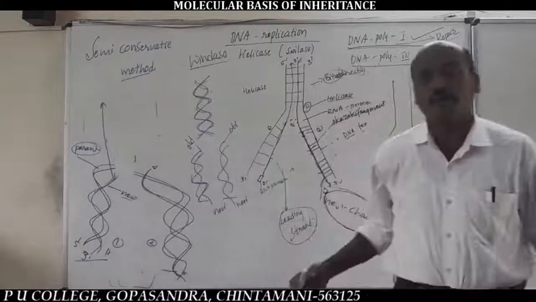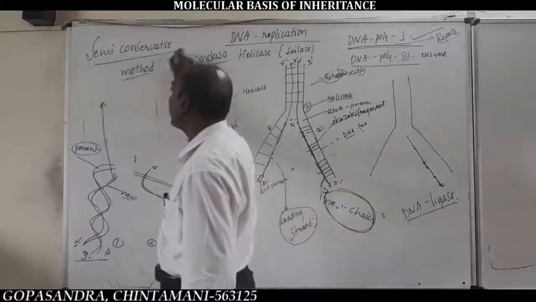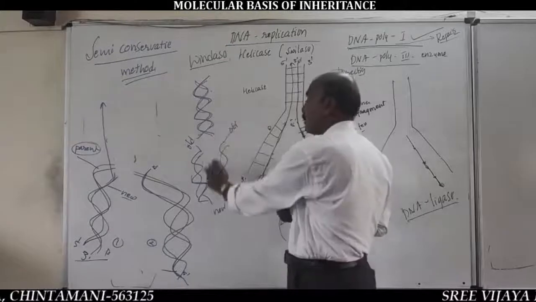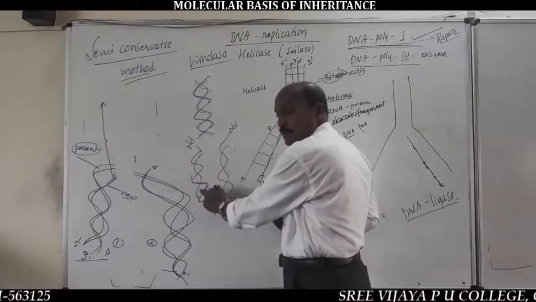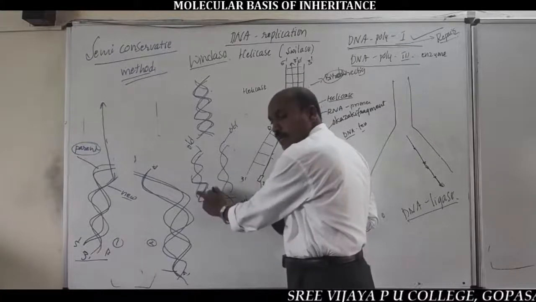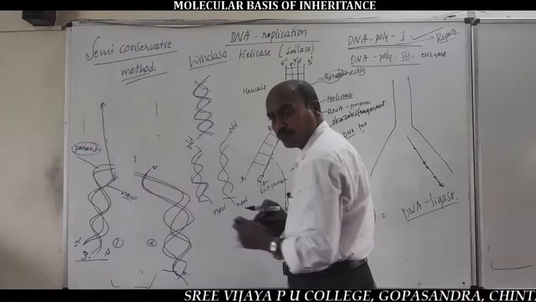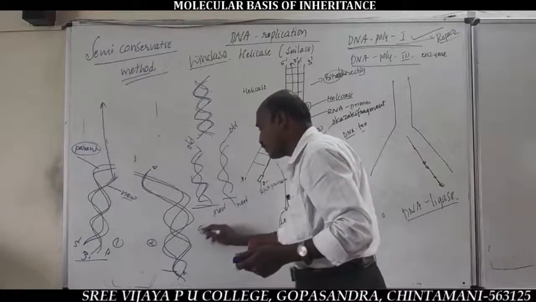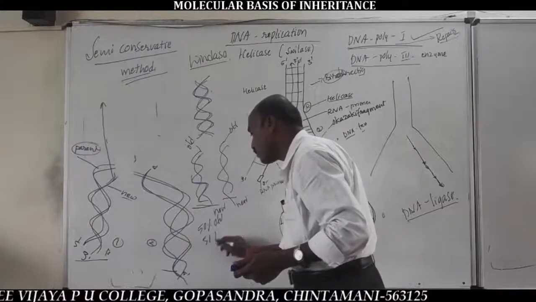See, why is DNA replication also called the semi-conservative method of replication? One parental DNA produces two daughter DNA molecules. In each daughter DNA molecule, one strand is old, another one is new. Means, in each daughter DNA molecule, 50% is old and 50% is new.